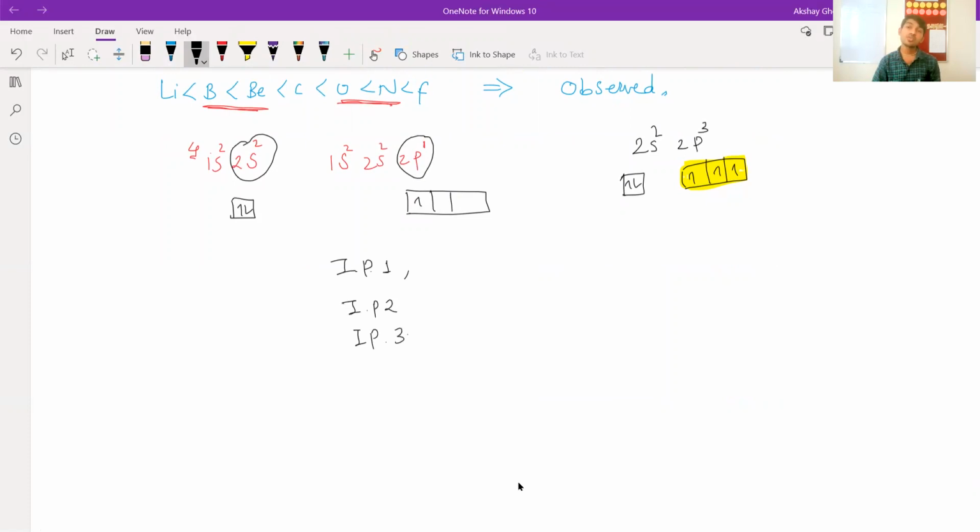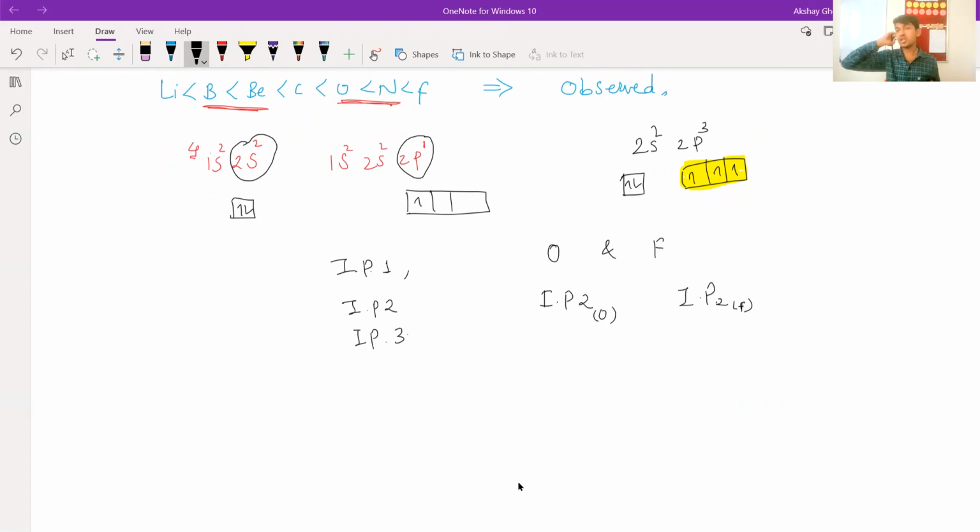So there is another question that will be asked. I'll take one question, okay? So question is oxygen and fluorine. IP2 of oxygen and IP2 of fluorine, which is greater?